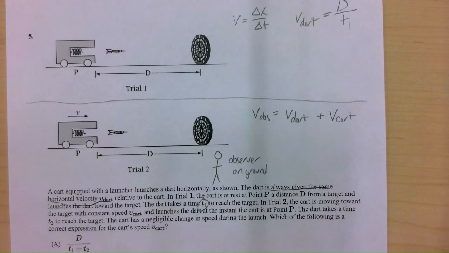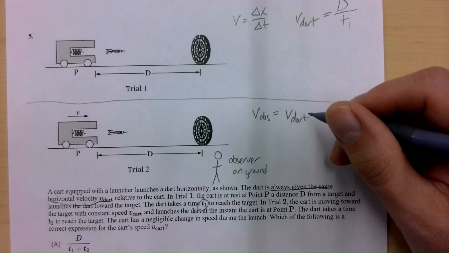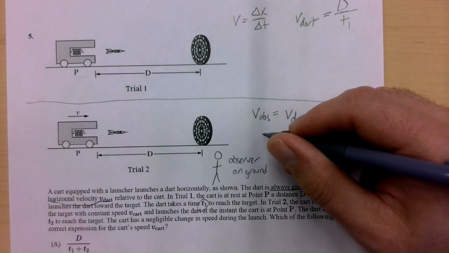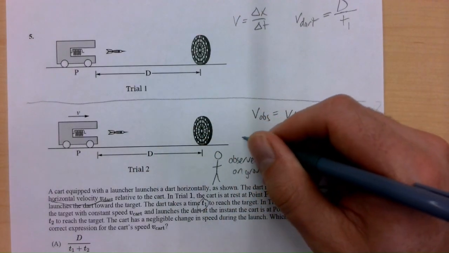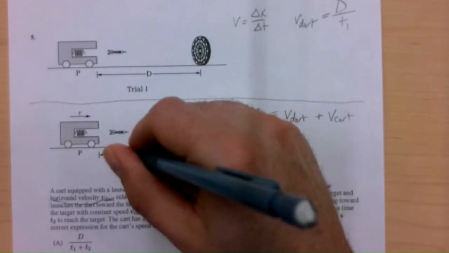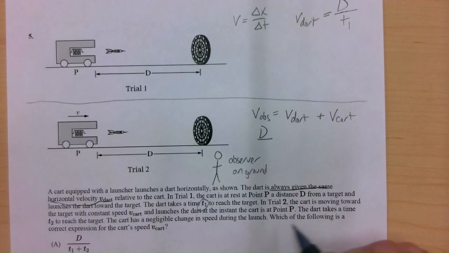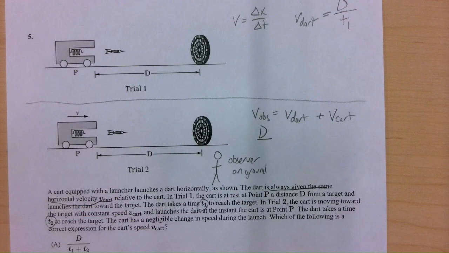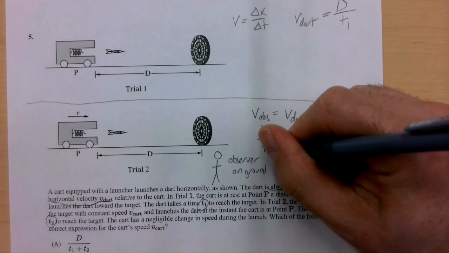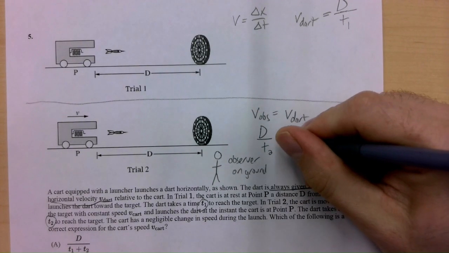So from the observer's perspective, we're going to try to figure this out. Because the observer sees the dart going at a greater velocity, the dart's still covering the same distance as before, it's just doing it in a shorter time, which we're going to assume is a shorter time for time 2.